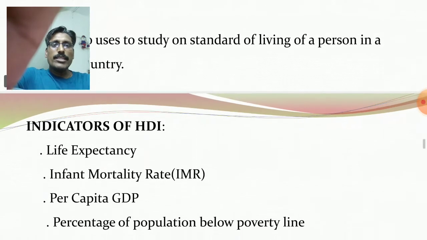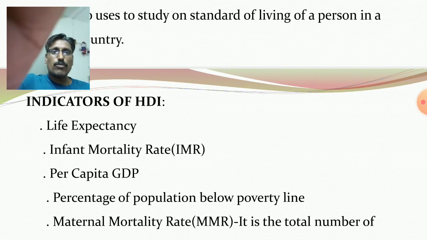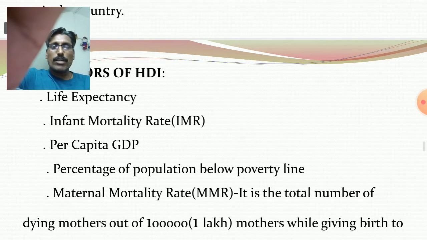Next one, indicators of HDI: life expectancy, infant mortality rate. Both are related to the health parameter of UNDP. You know, already I have discussed. Per capita GDP is related to the average income or per capita income. How to calculate per capita GDP?